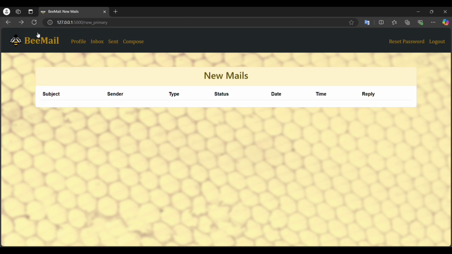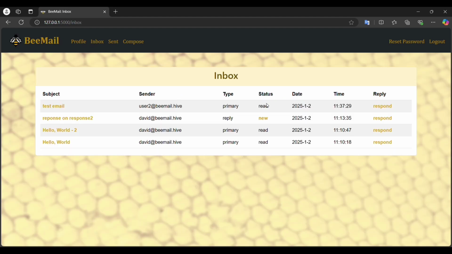Now we can just access it from the inbox. So we do have it, but the status has changed. And the status has changed on the other side. Like if I log into the user abemail.hive, I will see that the status is now seen. The message is seen. This is done by specifying the status of each message as 0 by default, and then changing it to 1 when they view. When they click view, I change the status to 1, which indicates that the email has been read.